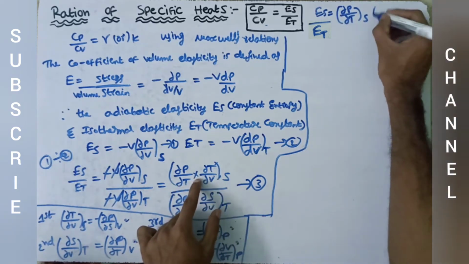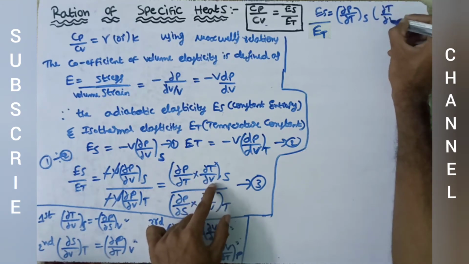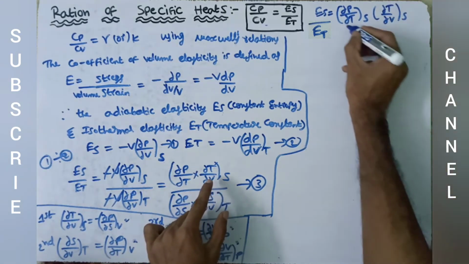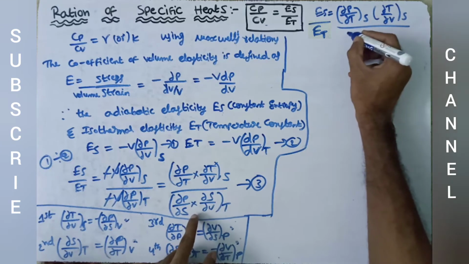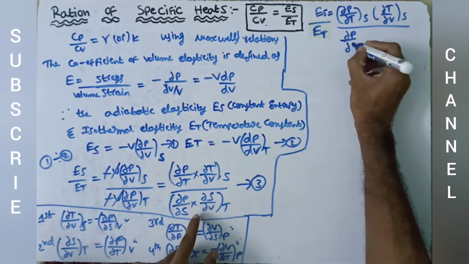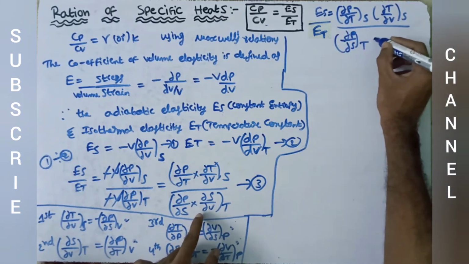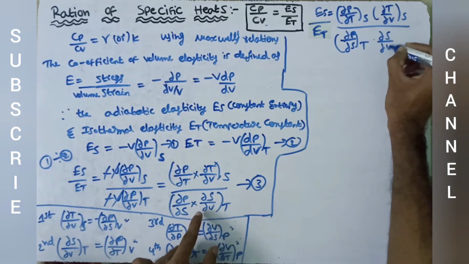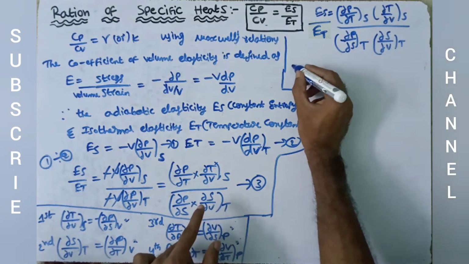We are separating dou T by dou V of S is constant by, here in the denominator also, dou P by dou S of T is constant into dou S by dou V of T is constant.